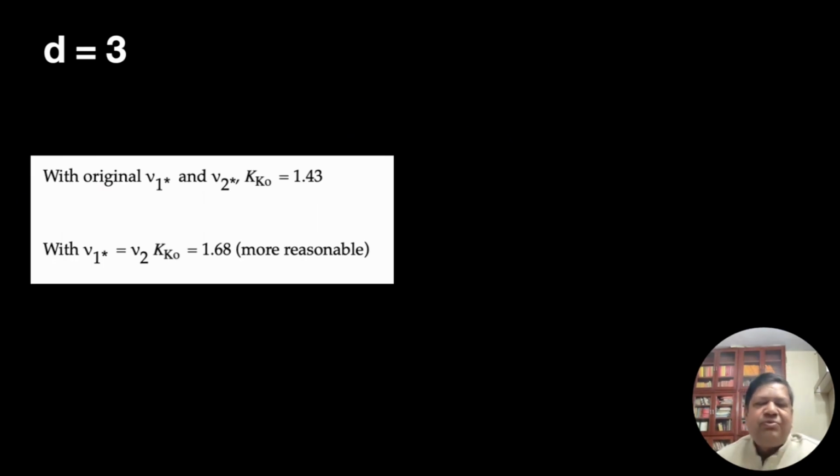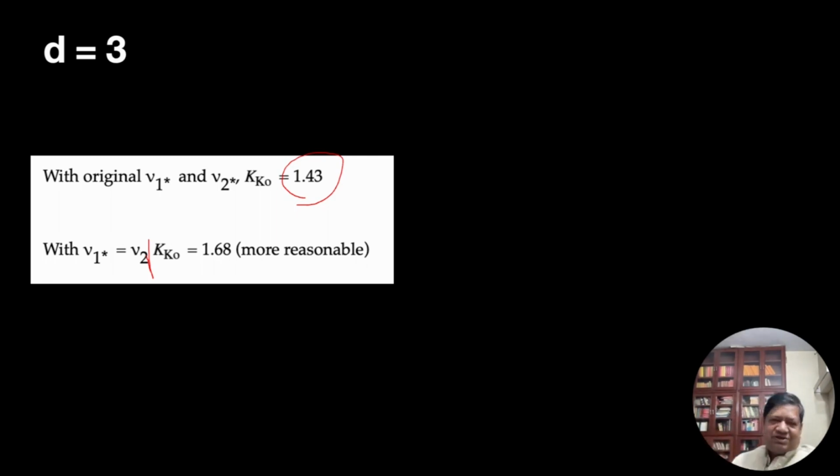In d equal to 3, we need to compute both fluxes, u1 and u2. So we use the original nu1 star and nu2 star. The Kolmogorov constant is 1.43, which means nu1 is 0.1 and nu2 is 0.6. But if I use another approximation, since typical viscosity in simulations takes both of them to be equal, nu1 and nu2, the viscosity should be the same.